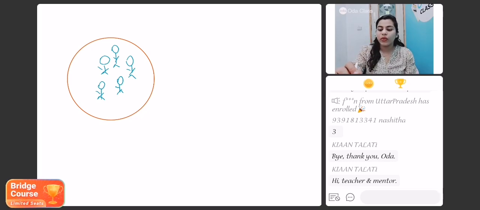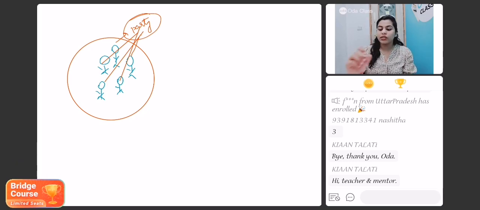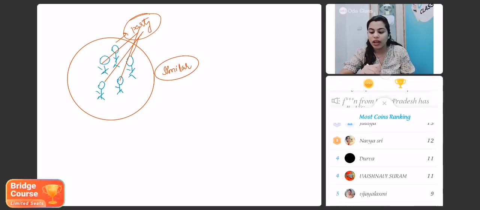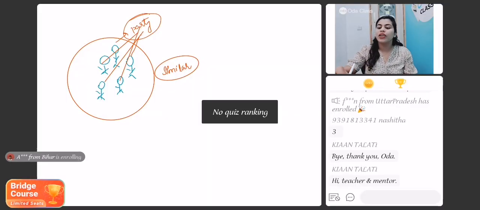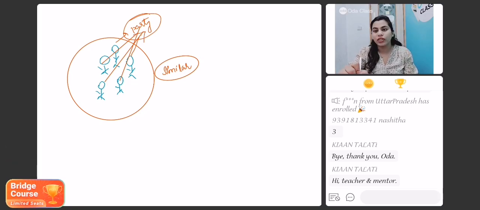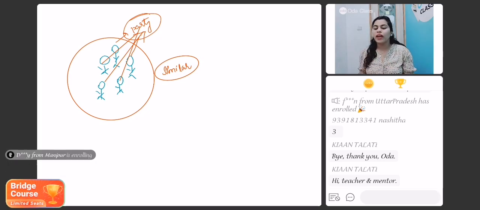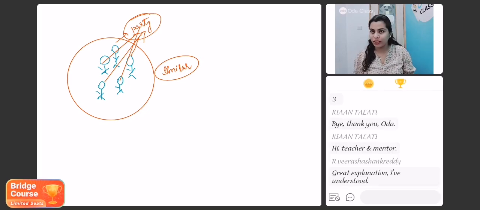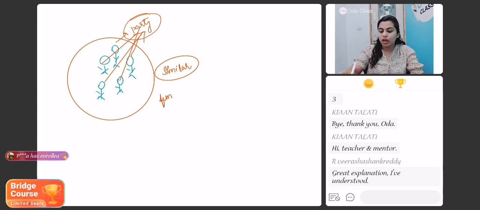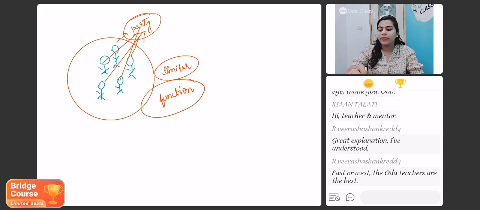Now what happens if you have made a plan that let us party at my home today? So all of them are going to come, right? They will join you at the party. So what I mean here is that you're quite similar to each other. Not just that, students, you all execute a particular function together. So if you have asked them to go for a party, they will all go along with you together as a unit. So you are together achieving the same function, also executing the same plan together, right?